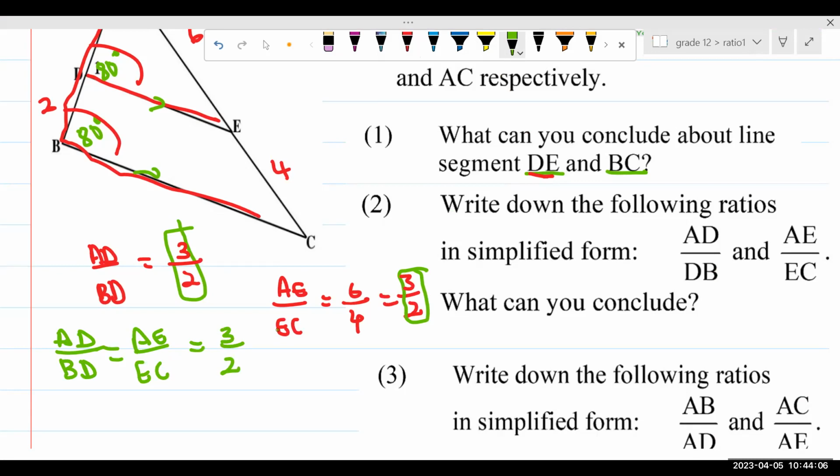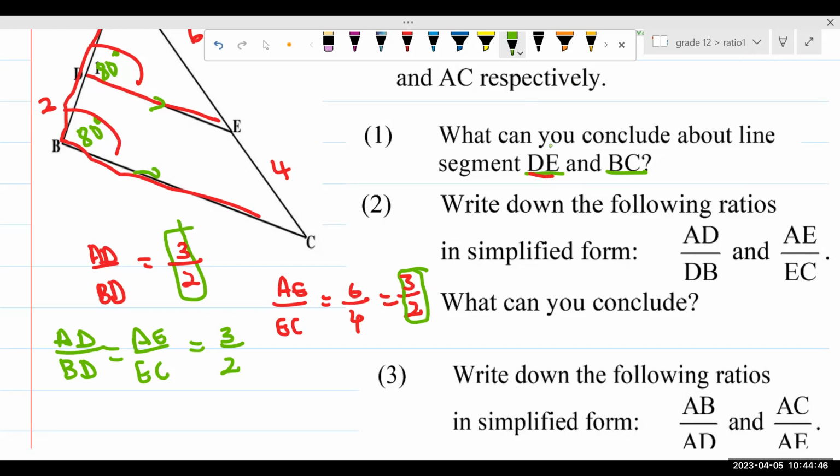Now, I'm going to tell you how we say that mathematically. If two ratios are equal, in math we like to be special. We don't say equal ratios, we say these two things are in proportion. So what is in proportion? It's a fancy way of saying we have equal ratios. So the ratio of AD all over BD is in proportion with the ratio of AE all over EC.